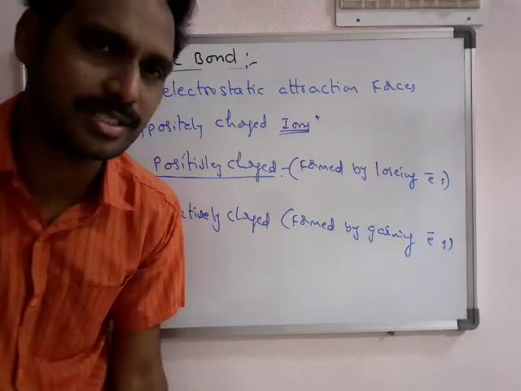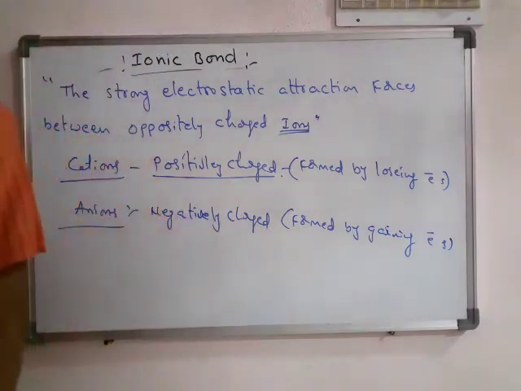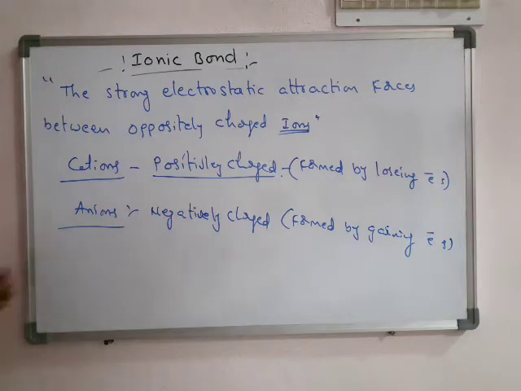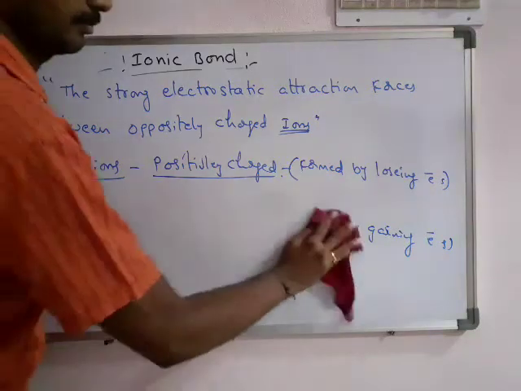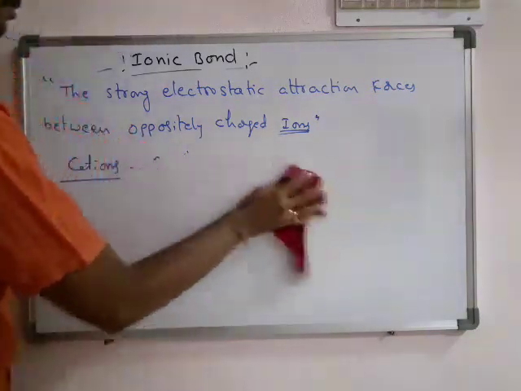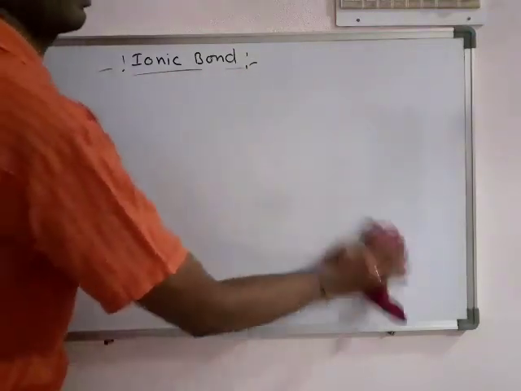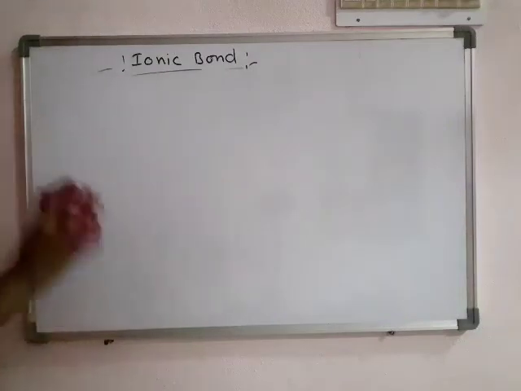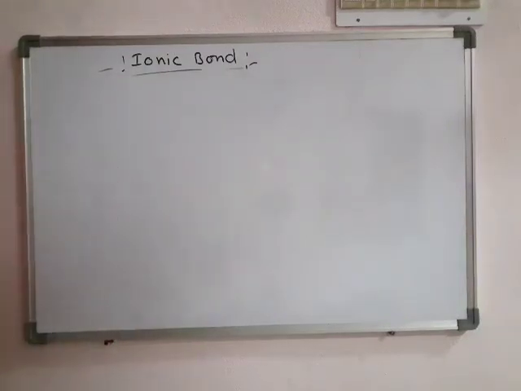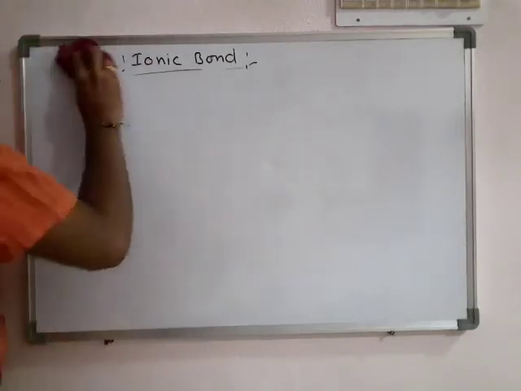Now we discuss it. By taking one example, we discuss the formation of ionic bond. First we see the other names of ionic bond.